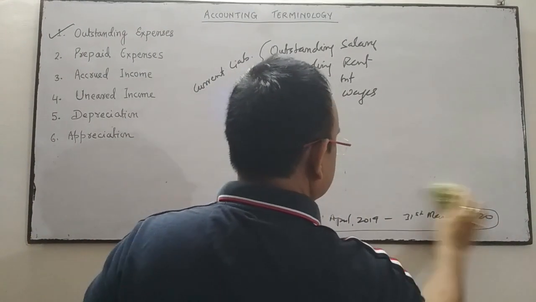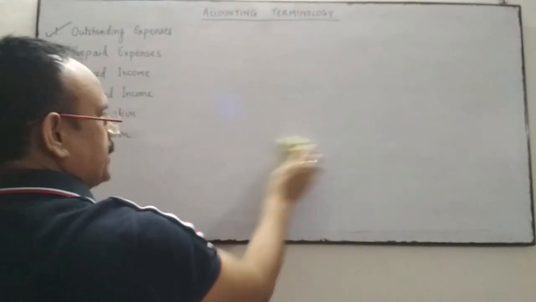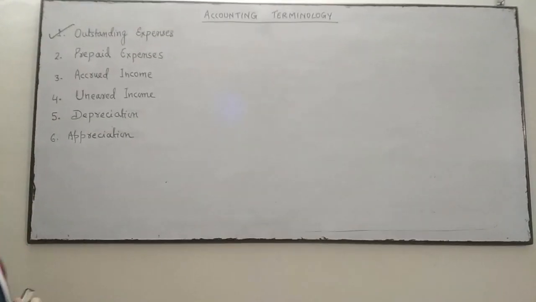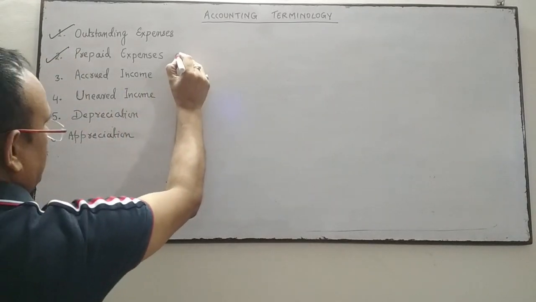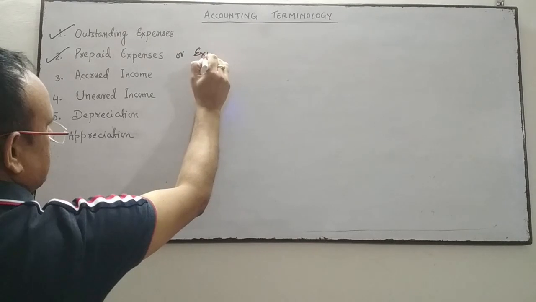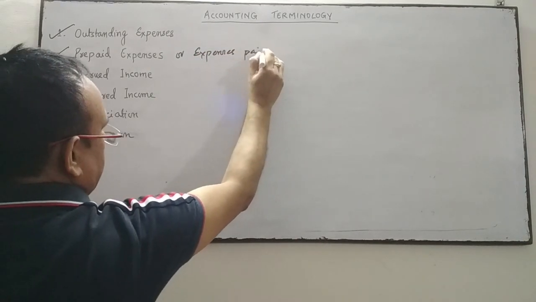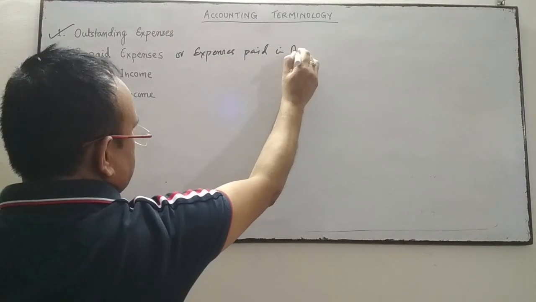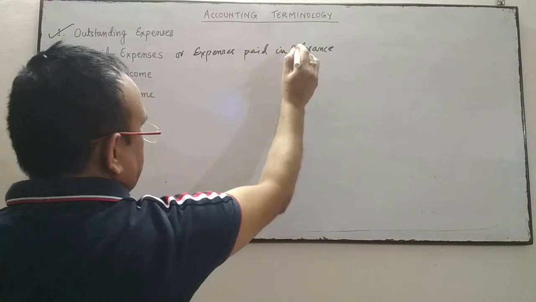Next is prepaid expenses. Next terminology is prepaid expenses. It is also called expenses paid in advance.